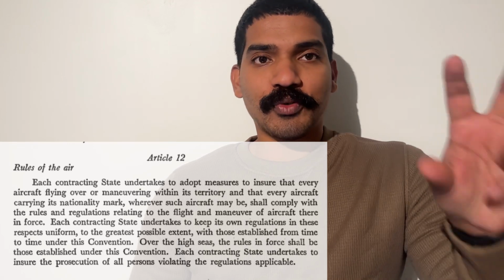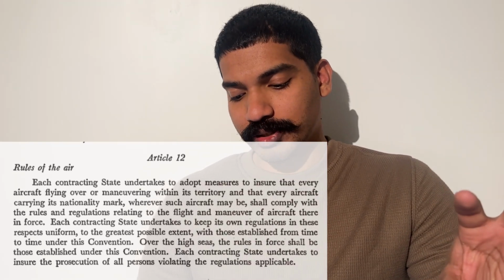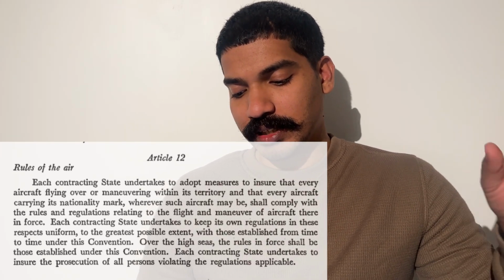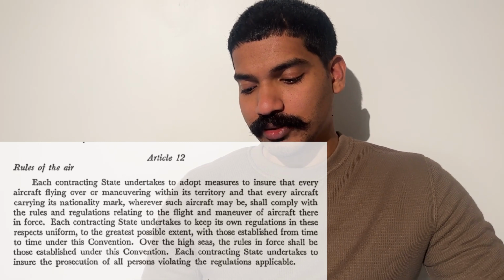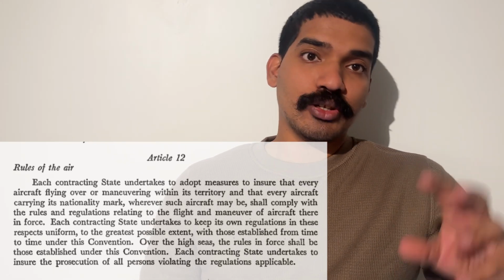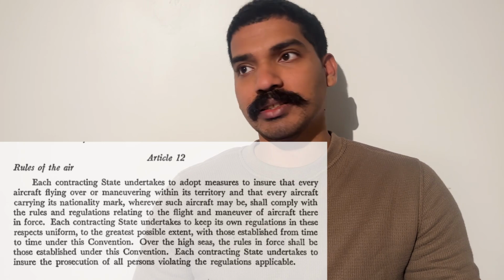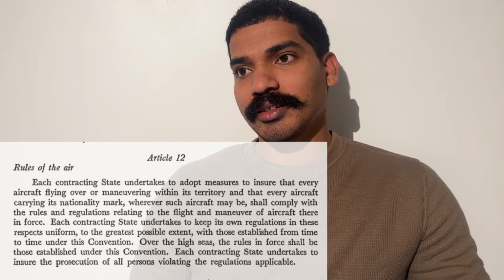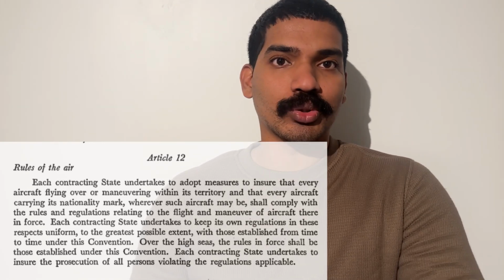So we'll divide this into two sections. First, they're saying that each contracting state undertakes to keep its own regulations uniform. Uniform means that there's a basic common ground.